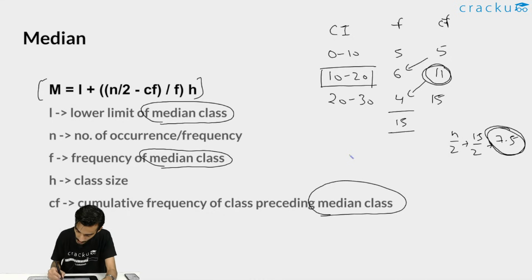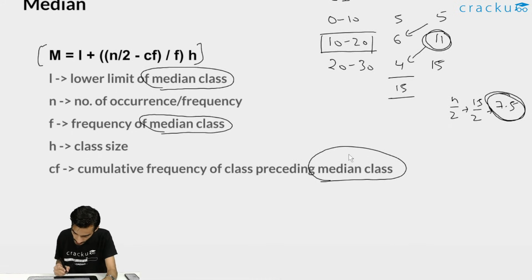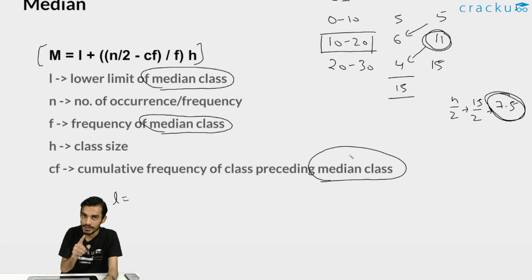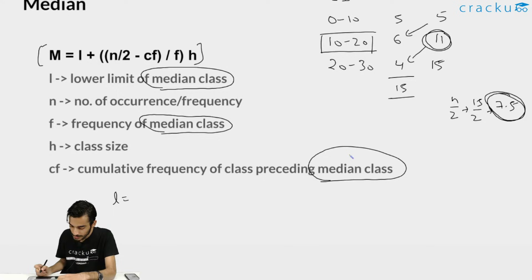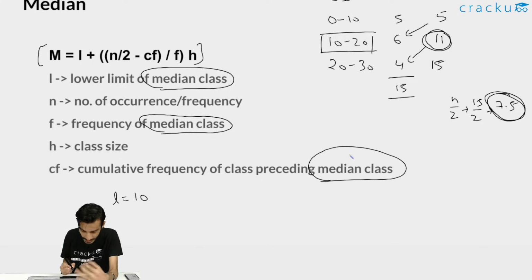Okay, so now you are able to find the median class. After this you will be able to find the values of L, N, F, H, CF and so on. With the same example, let's try to solve this. First you need to find the value of L. L is the lower limit, H is the upper limit. So L is the lower limit of the median class. We have found that the median class is from 10 to 20, so the lower limit will be 10. Okay, so L will be 10.